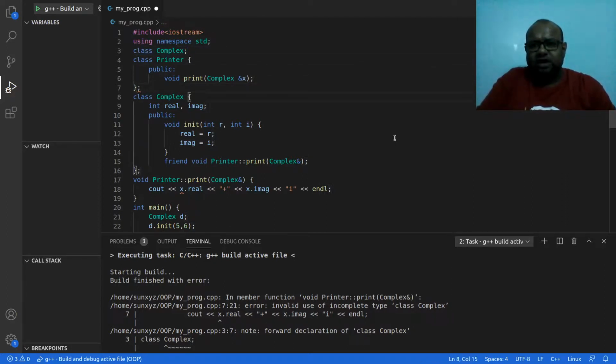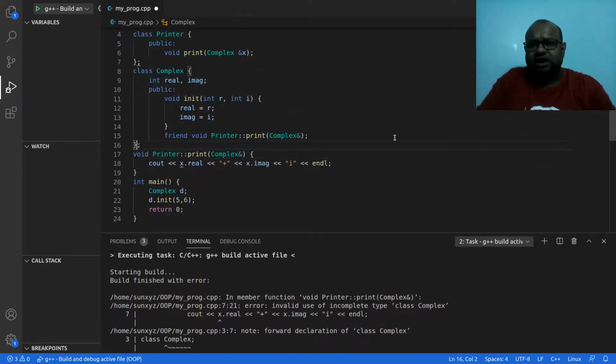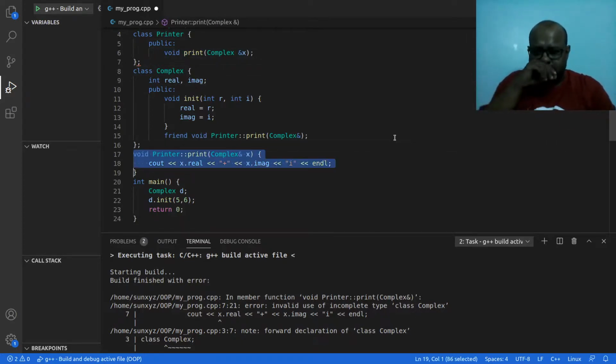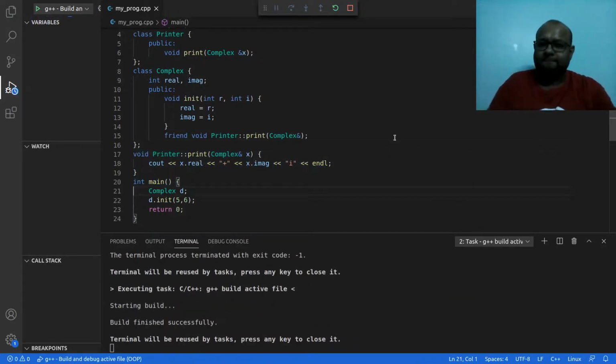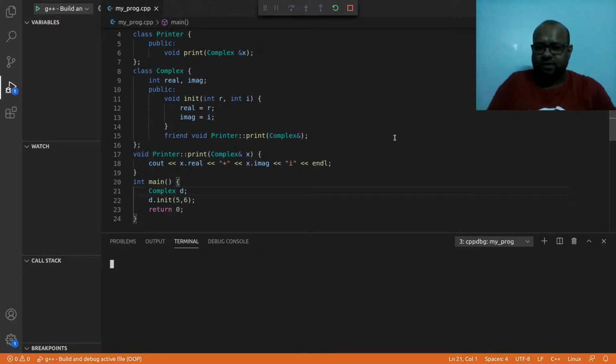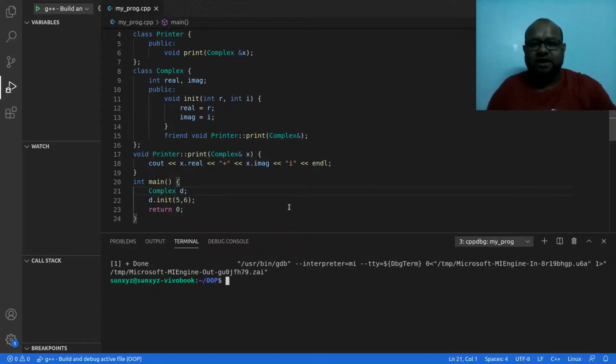Then we create this class. Now inside this class all these attributes that we are going to use, real and imaginary, are created. Everything is done. Now we are at this point where we have actually implemented this method. This method is complex, this method is print, and we have implemented print over here. Fine. Now let me go ahead and try to compile this. It compiles perfectly, that is good.